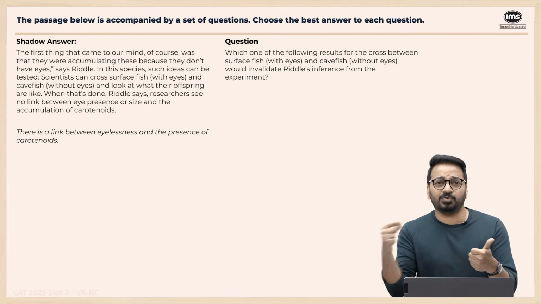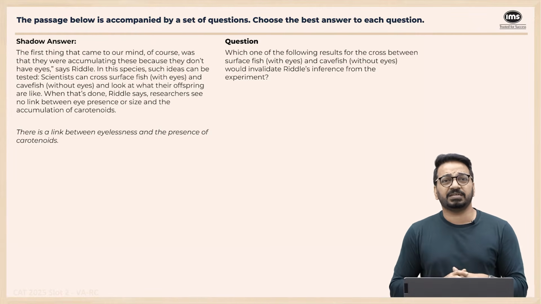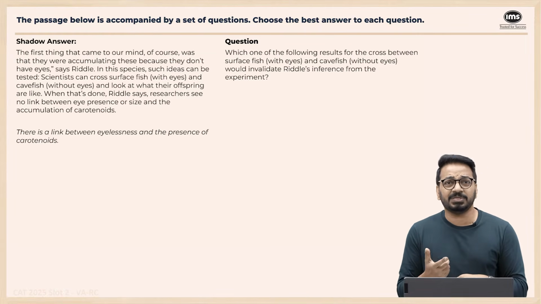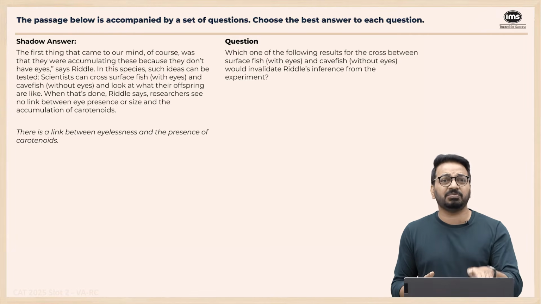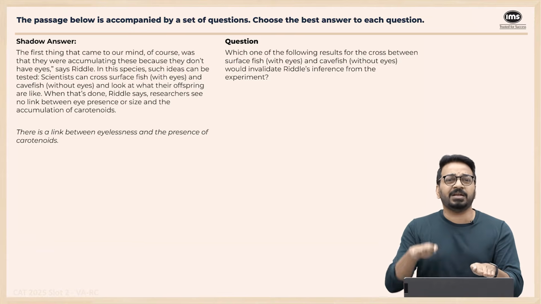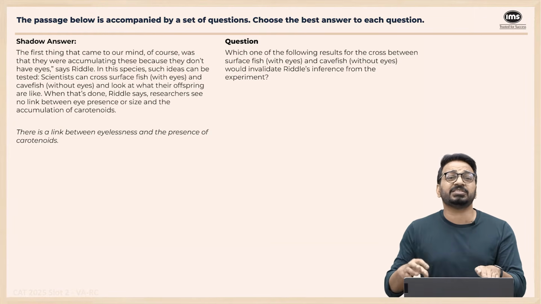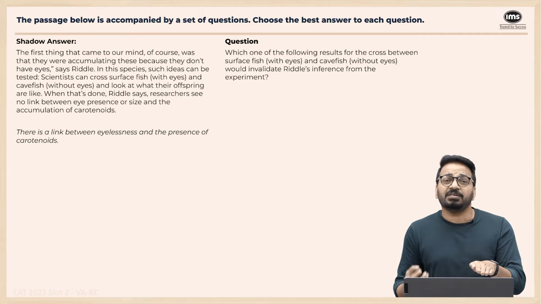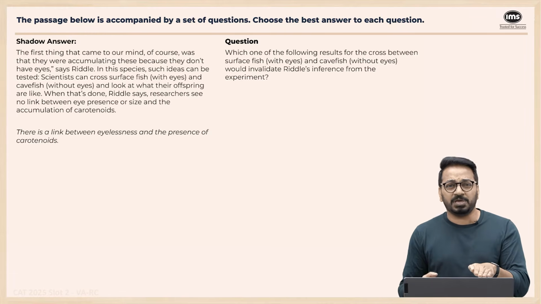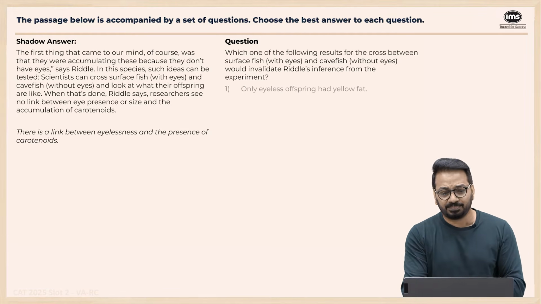carotenoids. They thought both of those are linked. Riddle says there is no link. You want to invalidate it. To invalidate means what happens? That means you need to show that there is a link between eyelessness and levels of carotenoids, right? So levels of carotenoids are indicated by what? They're indicated by the color of the fat, whether it is bright yellow or pale white, right? Now we look at the options and see what's happening.